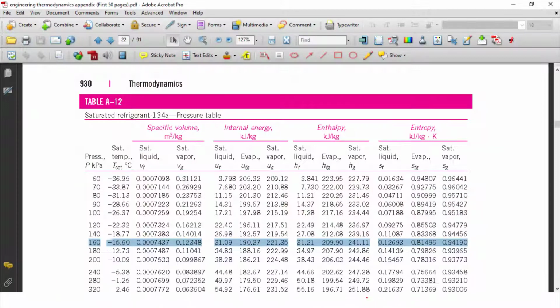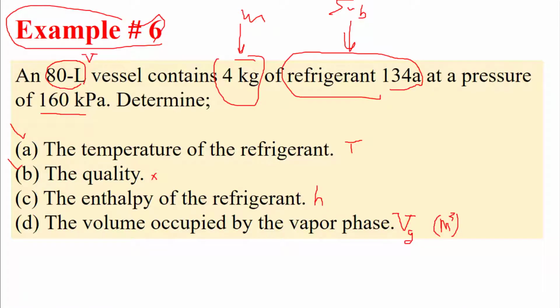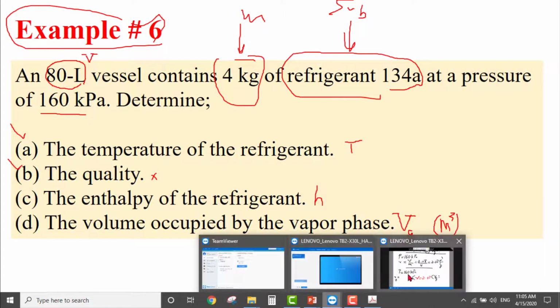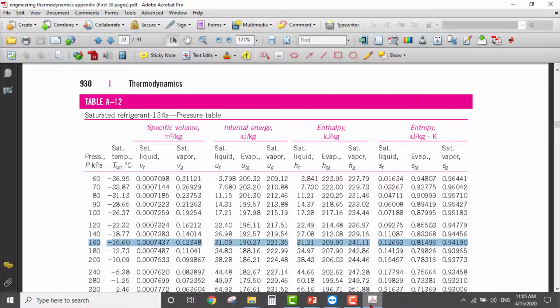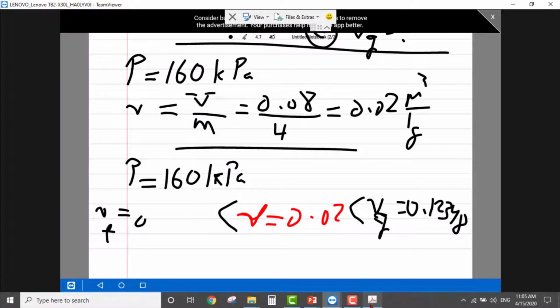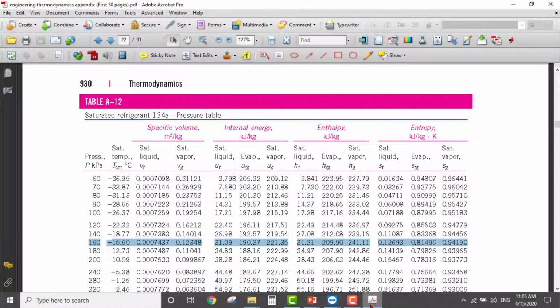So here is Vg, Vg equal to 0.12348. And the other value, Vf, is 0.0007437.